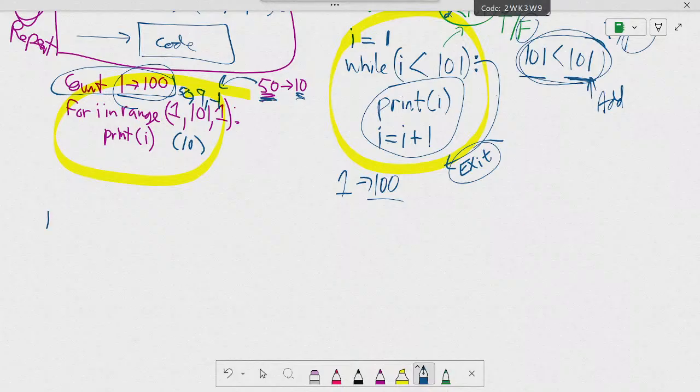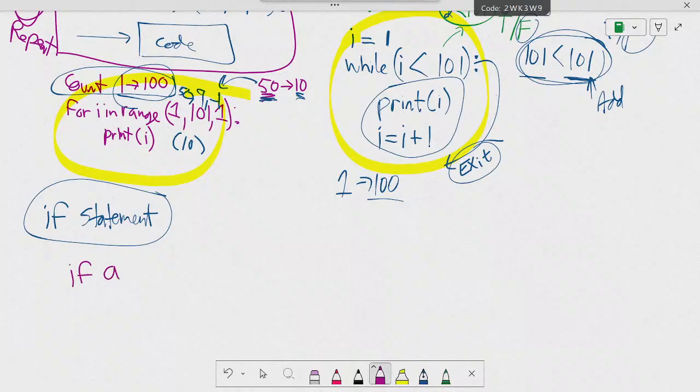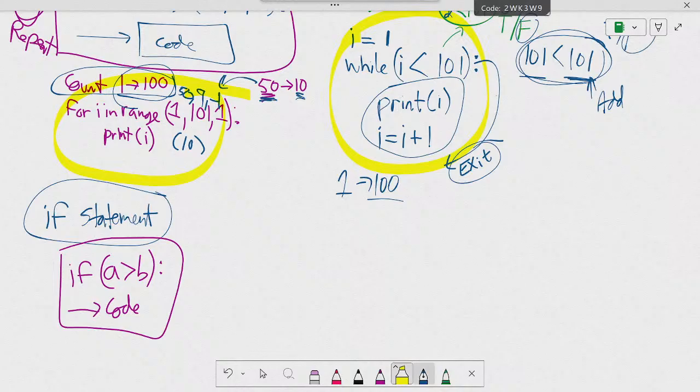Yes. The next topic is the if statements. These are for decision making, okay? What happens is you can test anything. If A is greater than B, and if this is true, then it will do this code, okay? So this is the if statement. You use the word if, then you have a condition, just like the while loop, you have a condition symbol.